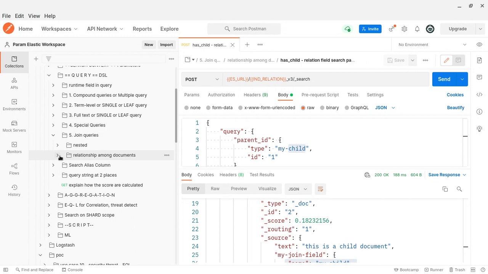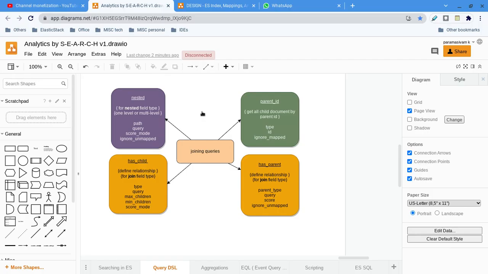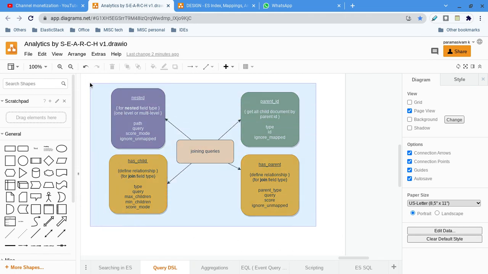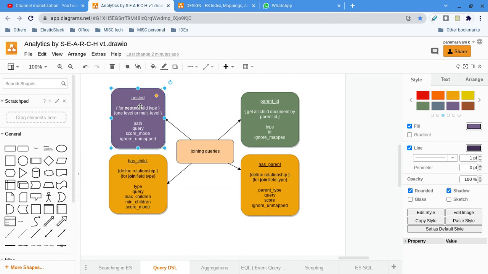So let me go to my diagrams. Here you can see there are four types of join queries. One is nested, which we will use in most places. 99% of JSON documents are nested; it is not that all the key-value pairs sit in the root itself. 99% of JSONs will be nested inside another element.